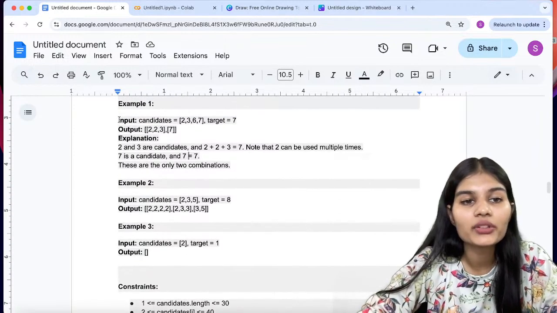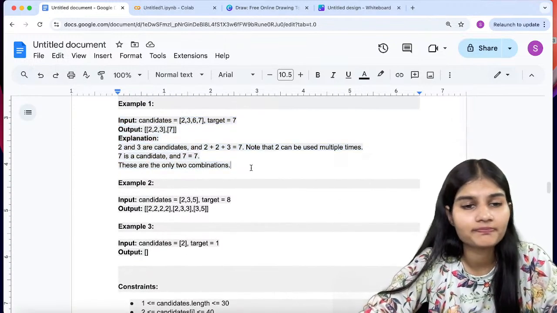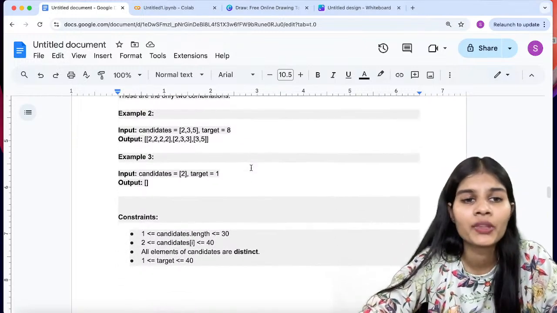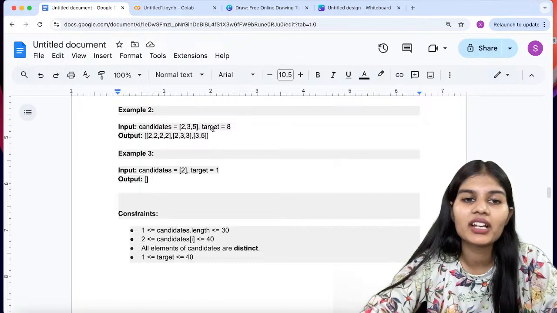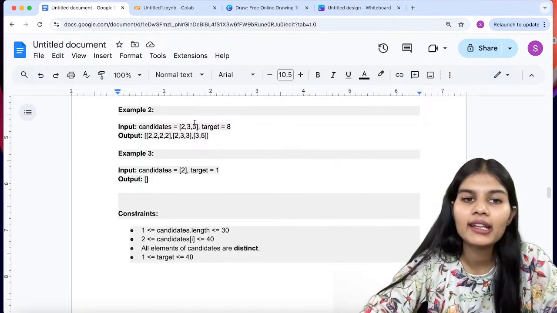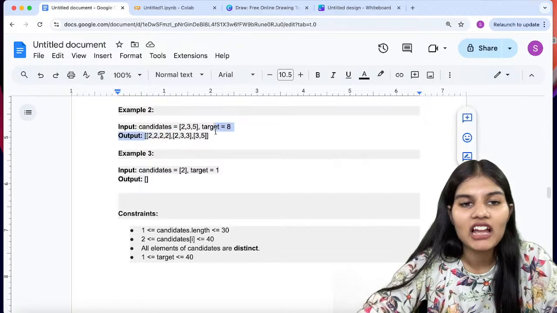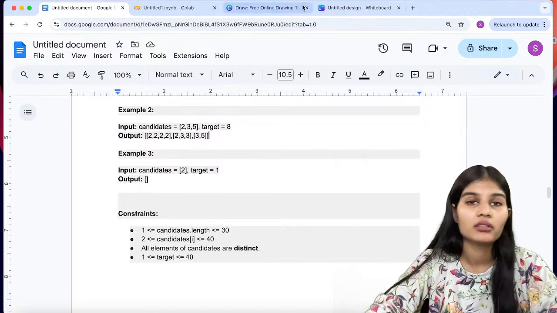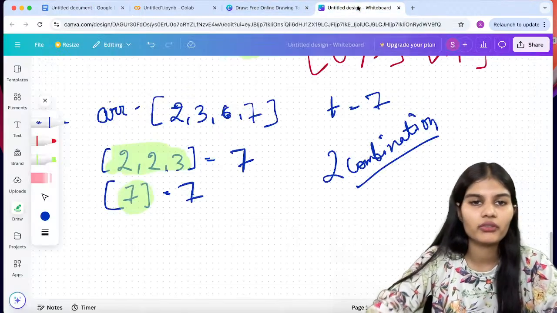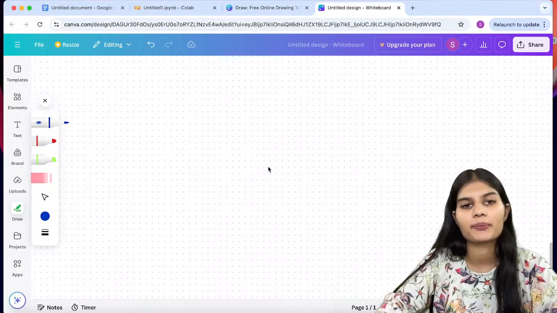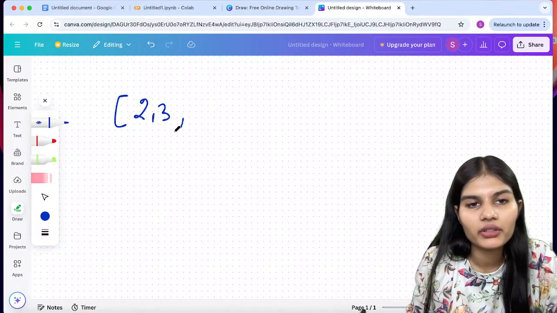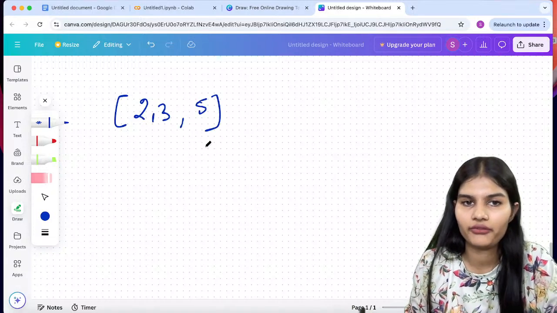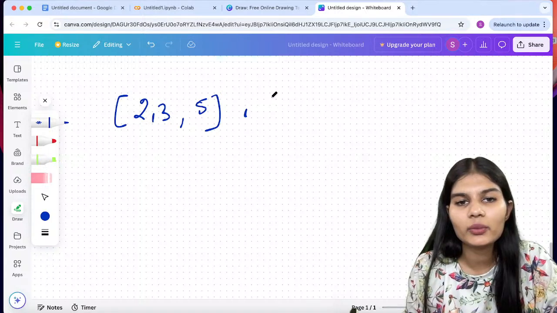And that is exactly what this example input output explanation tells you to do. Moving to example number 2. Similarly, you have 2, 3, 5 and the target is 8, right? So similarly, you can have multiple values over here. Okay, let's move with that. So we have 2, 3, 5. Next, we have the target value as 8.